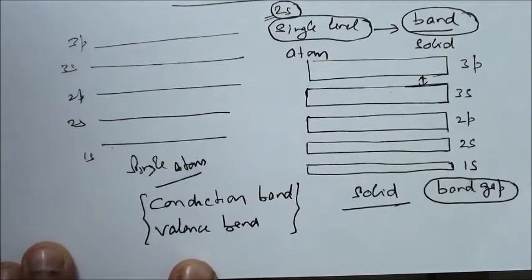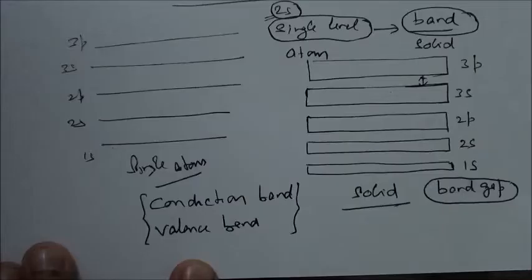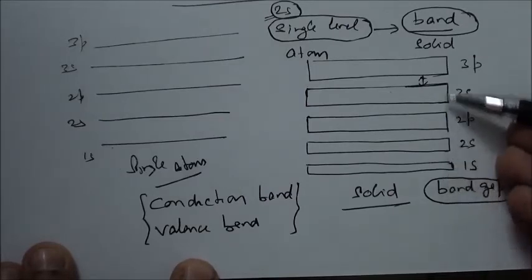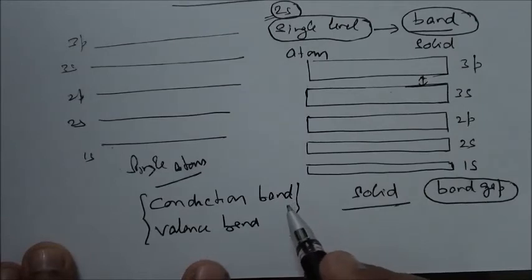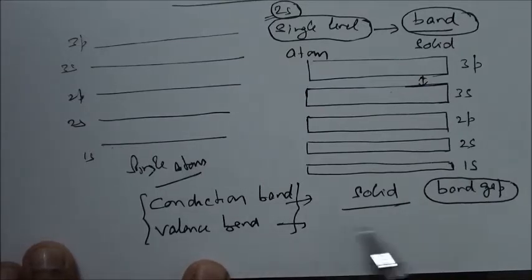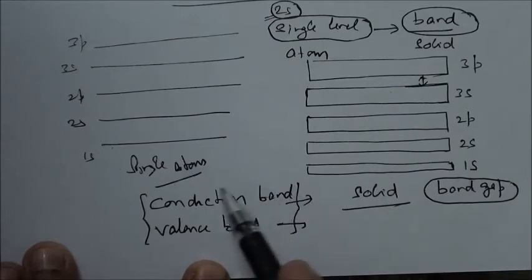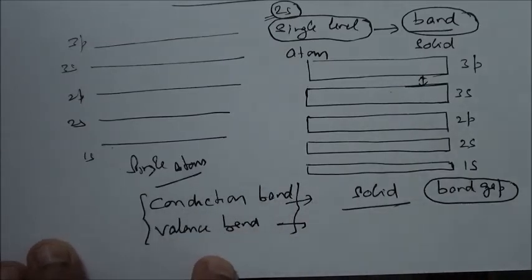And when we talk about conduction band or valence band in this topic, I will not draw all these bands again and again. What we mean is the highest valence band and the lowest conduction band. We will take these two bands because only those are important.